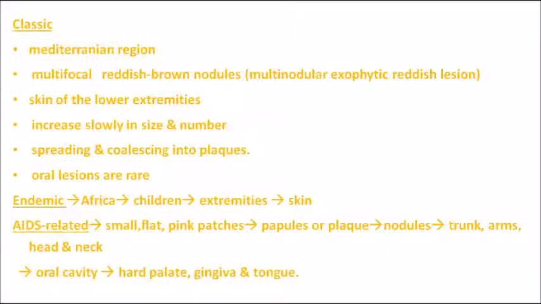Okay. Third one is AIDS related. As I told you, most of the time from the MCQ viewpoint they ask that third type. Okay, AIDS related. How do they appear? Small flat pink patches, papules or plaques, or sometimes nodules also, and they appear on the trunk, arms, head and neck region. Oral cavity also they can appear, mainly on the hard palate, gingiva and tongue.